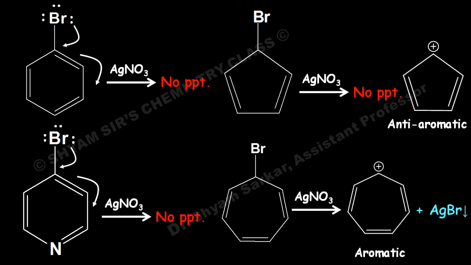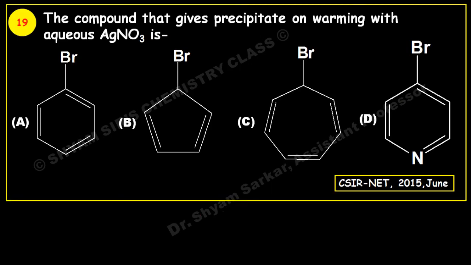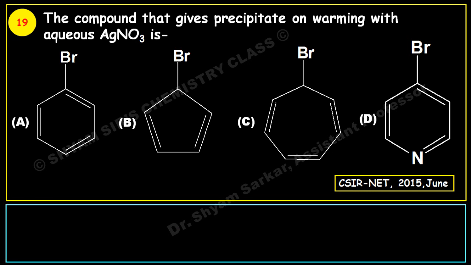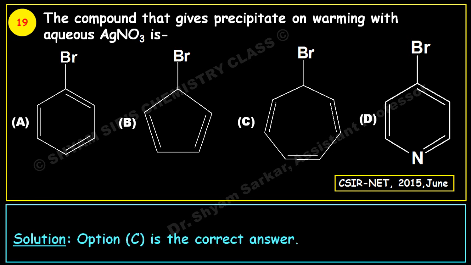So this is highly stable, and this is an aromatic species. So this carbocation will form, and when it forms, the Br minus forms AgBr precipitate with the aqueous silver nitrate solution. So among these 4 species, only this species will give the precipitate of silver bromide. In this way you can explain this answer, and it matches with option C. So option C will be the correct answer here.